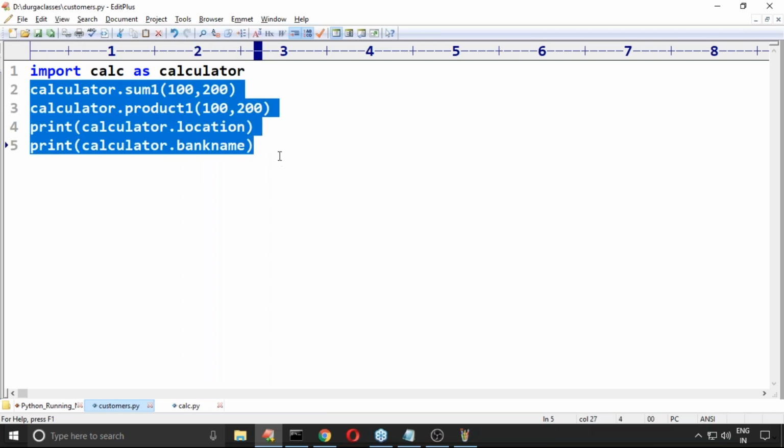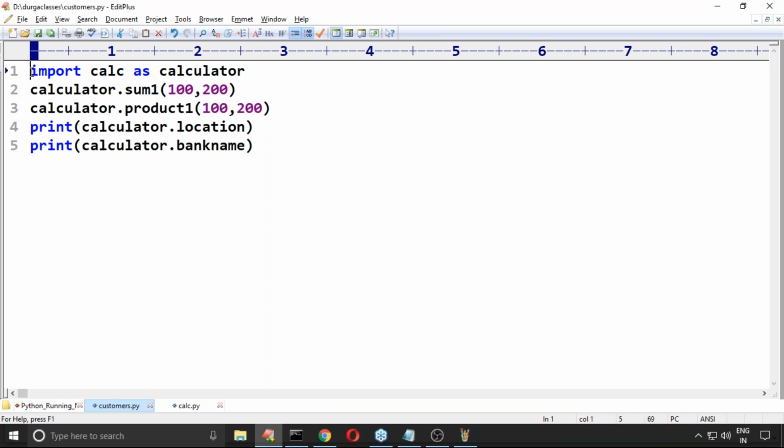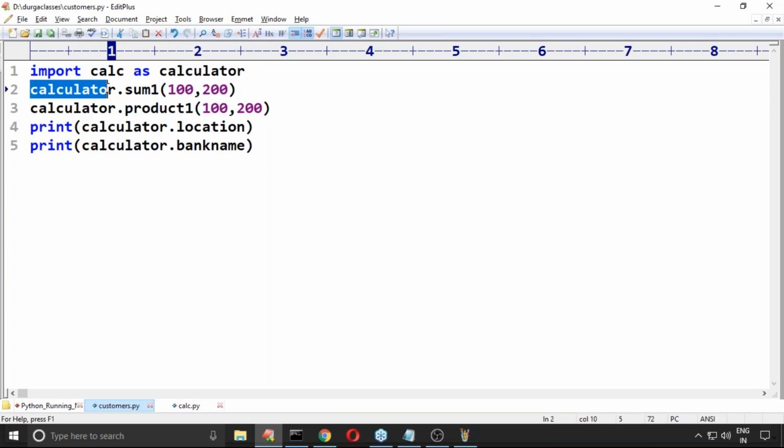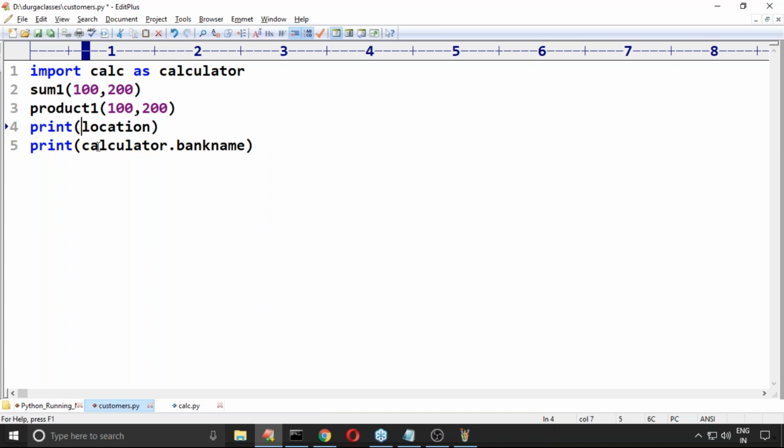Sir, I don't want to use the module name while accessing members directly. I want to call someone directly. I want to call product one directly. I want to print location. I want to take bank name. Is it possible or not? Yes, possible. What is the way for that?